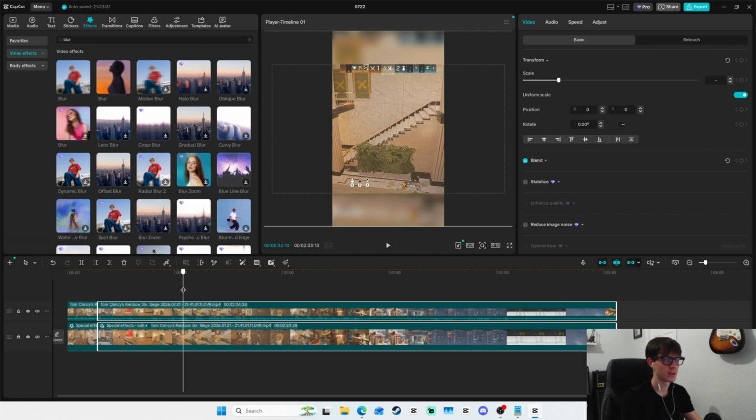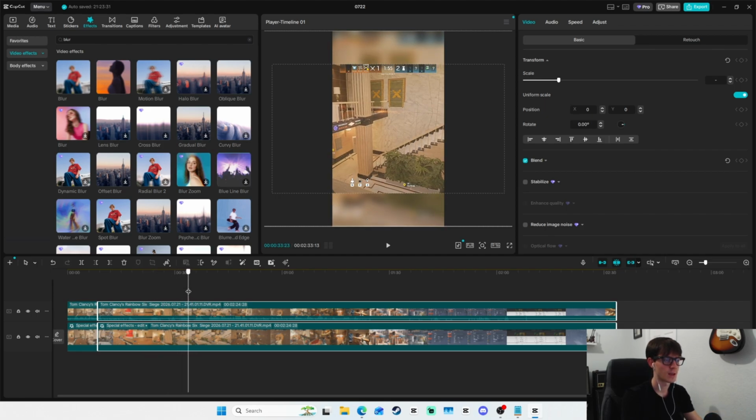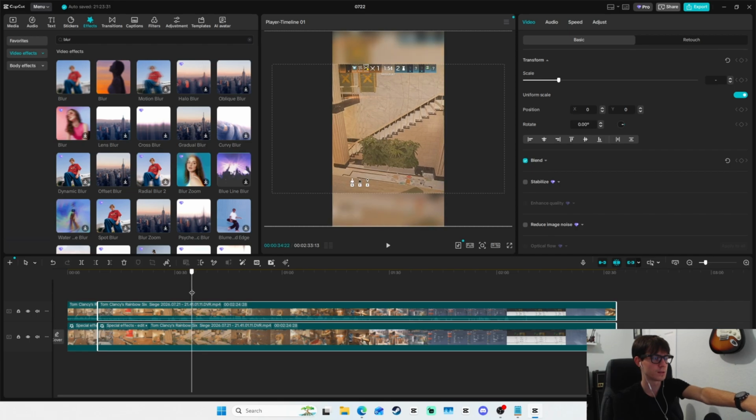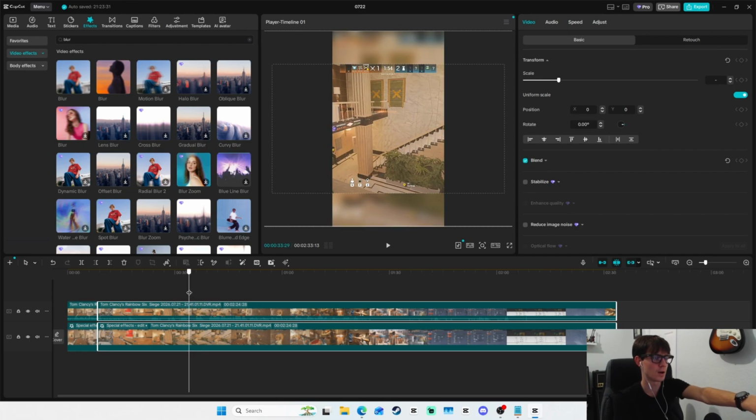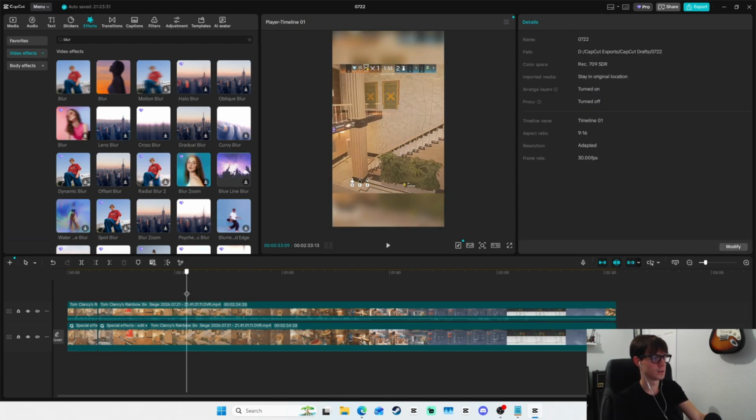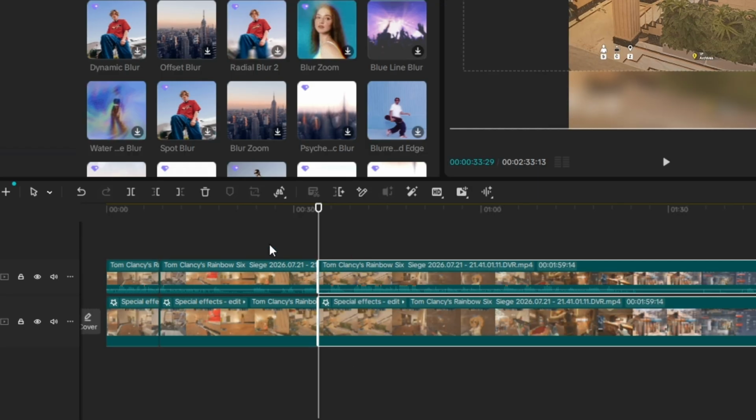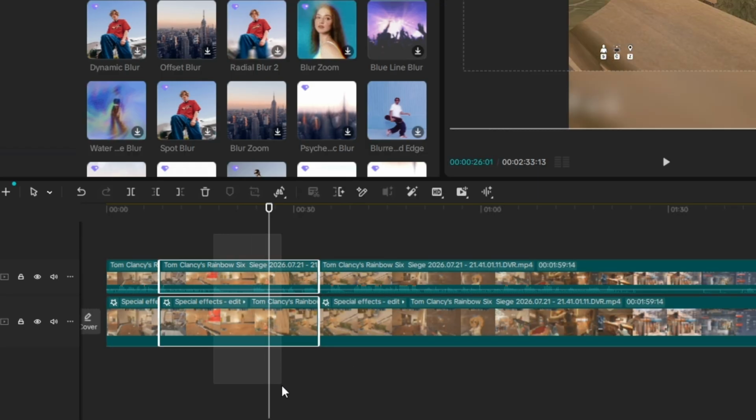Now let's see where the clip kind of finishes here. And let's stop a few seconds before, boom. We have the enemy running up the stairs. You can see in the background here, he's running up the stairs. So we're gonna start the next part of the clip already here, where he's going to run up and blow up. Boom, we cut it, we split it in 2. Now we get this part and delete it.